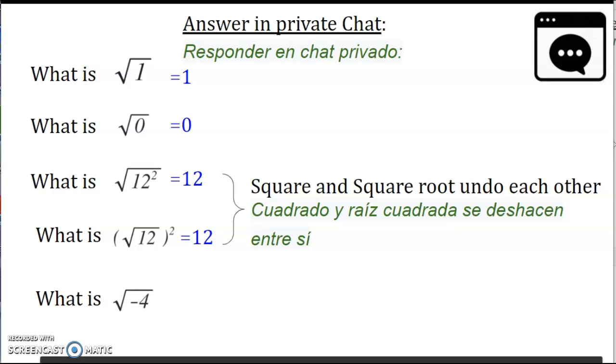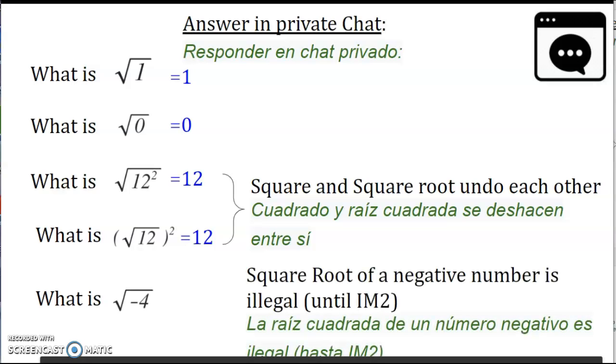What is square root of negative 4? Square root of a negative number is illegal until IM2, and you will learn about square root of a negative number then, okay? Because at this point, you're looking for a number that multiplies by itself to get a negative number, and there is no such number at this point. But you're going to learn about imaginary numbers then, okay?